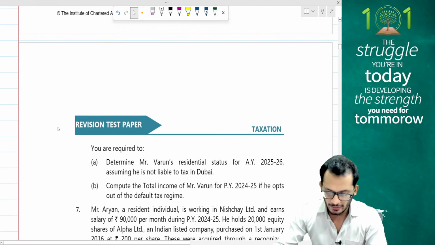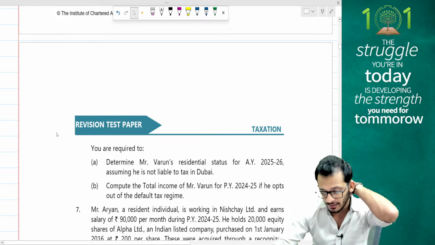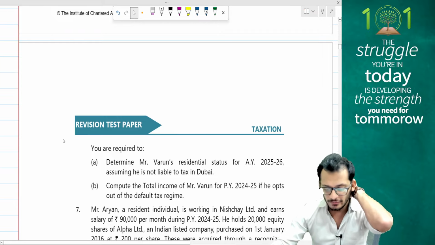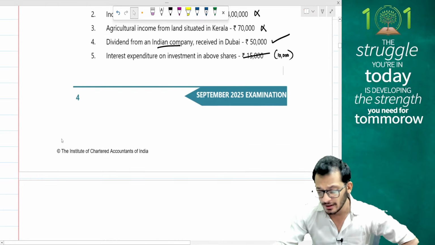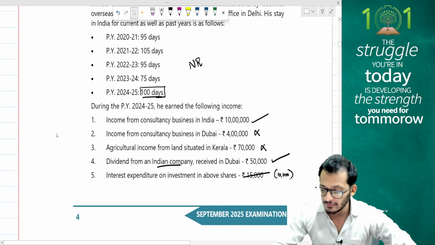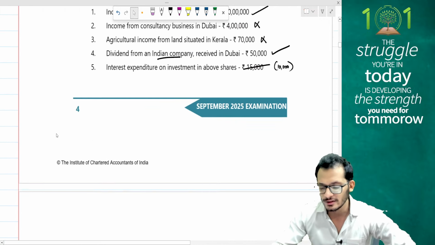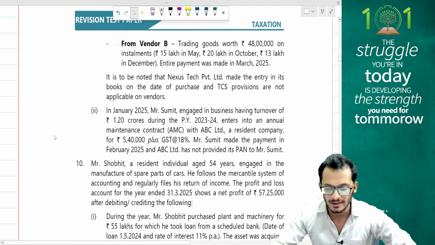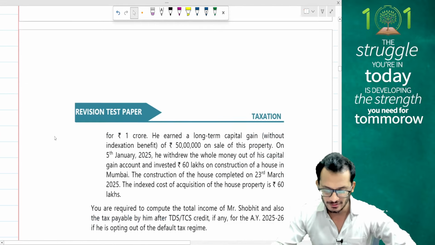What else do I have? Yes, you're required to determine residential status, non-resident. Compute the total income of Arun. If he opts out of the default tax regime, he is opting out. No, doesn't matter. I think that is what the answer is going to be, people. So I have 10 lakhs, 50,000 and then 10,000. So it's 10 lakh 40,000 worth of income, which is going to be taxable. Let's check if that is what I say is also aligned to